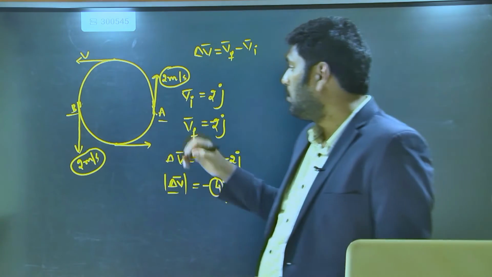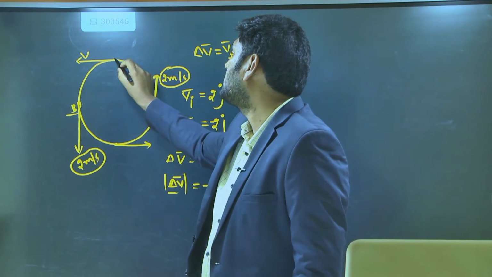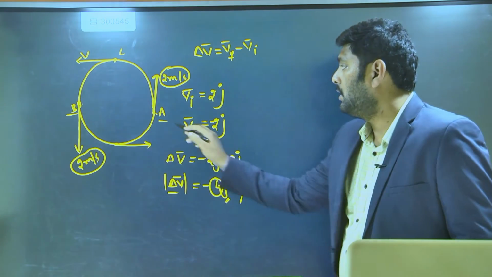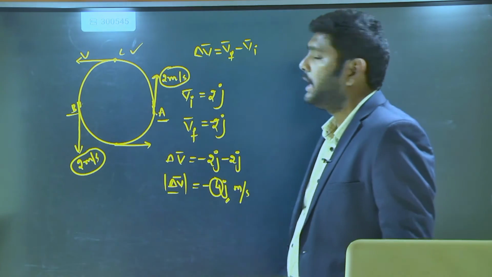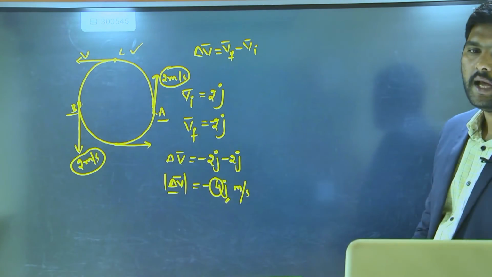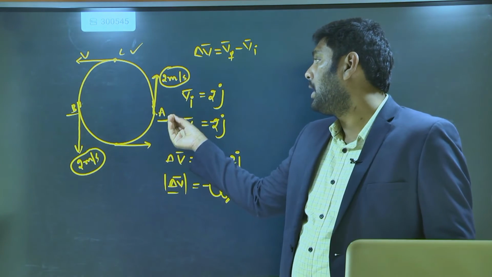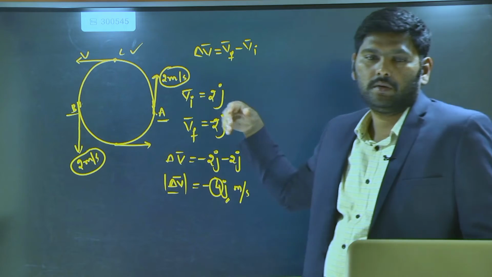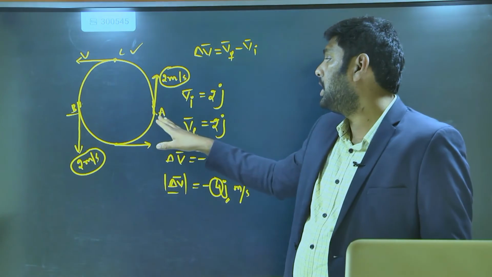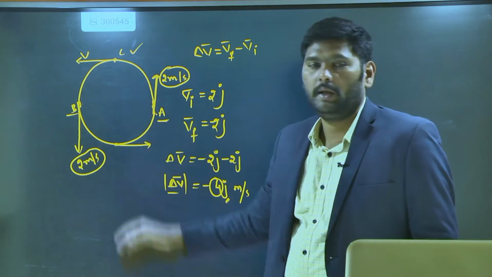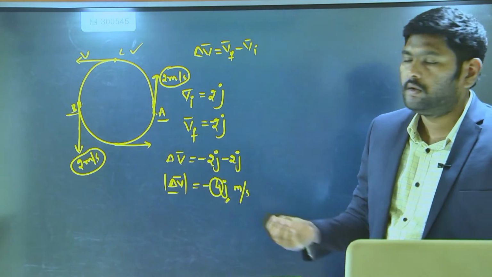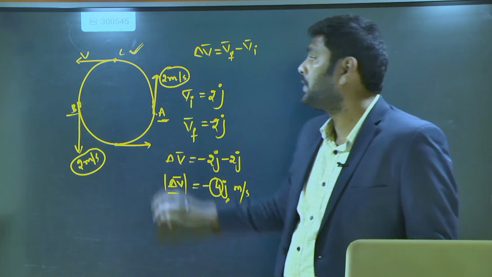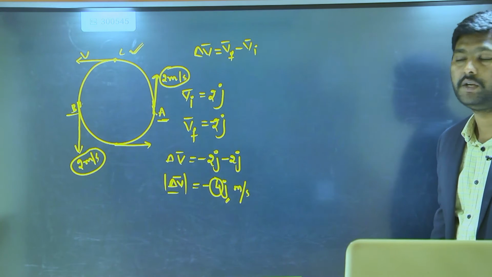Now let's take some other point. This point let me take C. Now I want the change in velocity between A and C. As the object is moving with some velocity in a circular motion, just now we have seen the change in velocity between point A and point B. Now the other question is, what is the change in velocity between A and C?